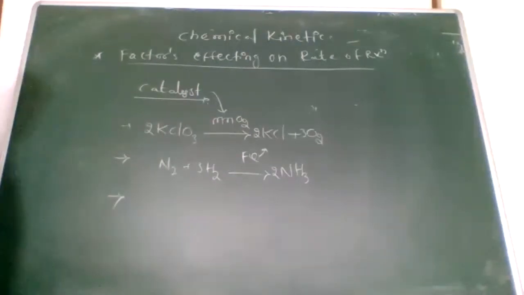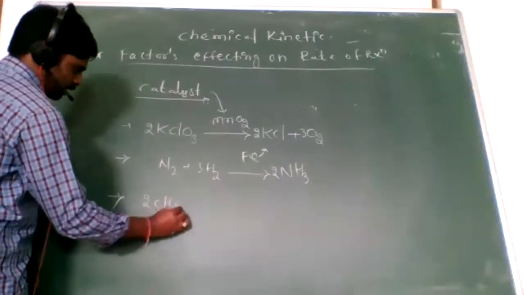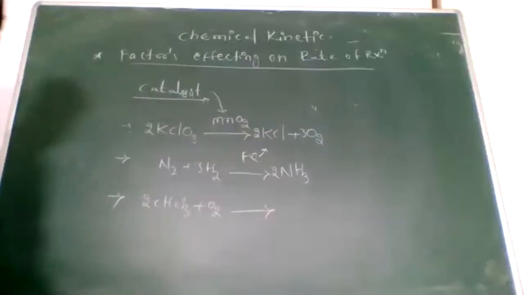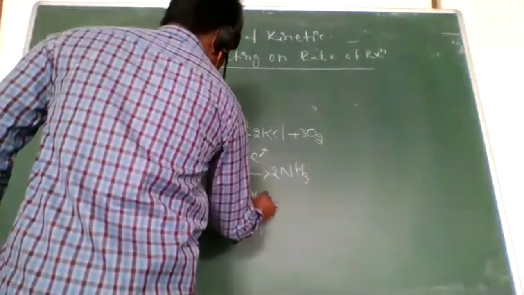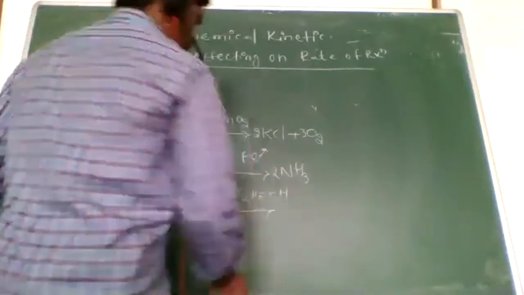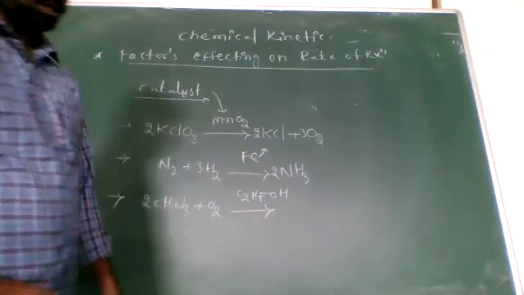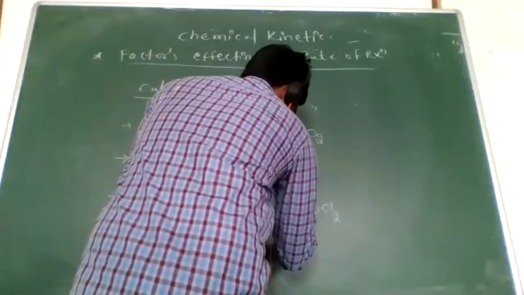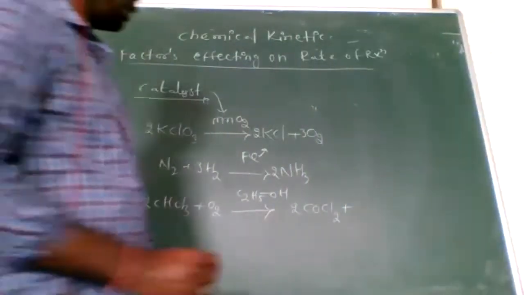For example, ethanol. When you take 2 moles of chloroform, CHCl3, plus oxygen, in the presence of ethanol, C2H5OH, it gives phosgene, COCl2, plus 2 moles of HCl.